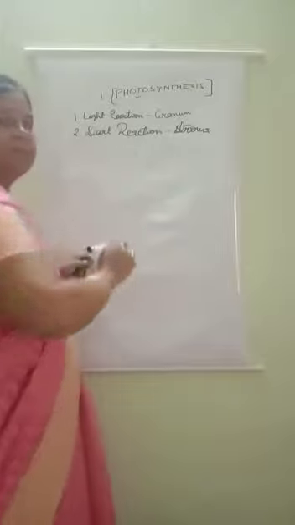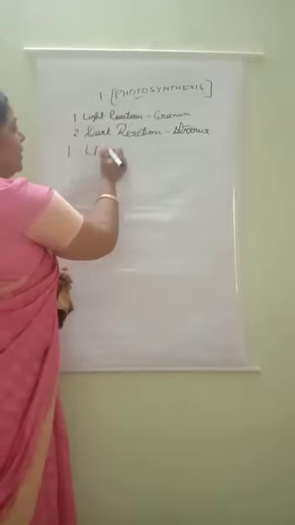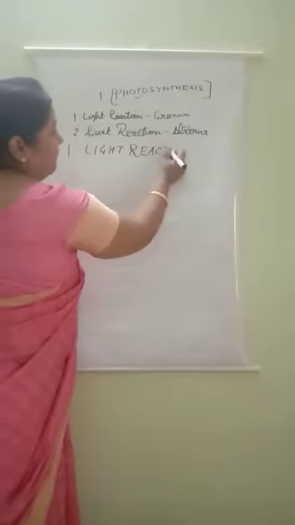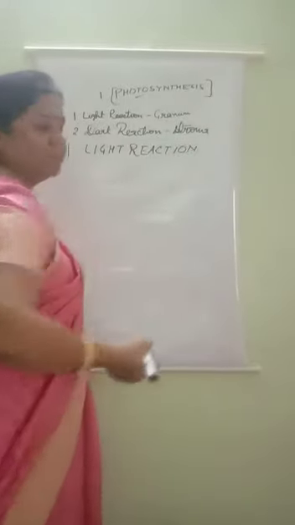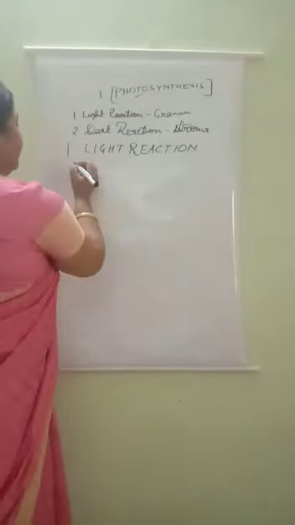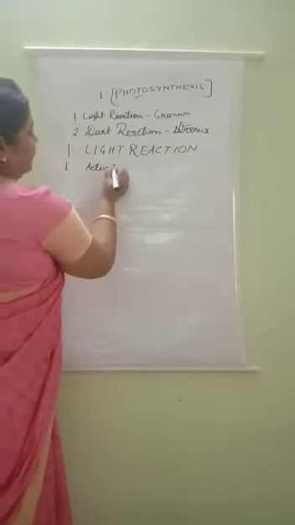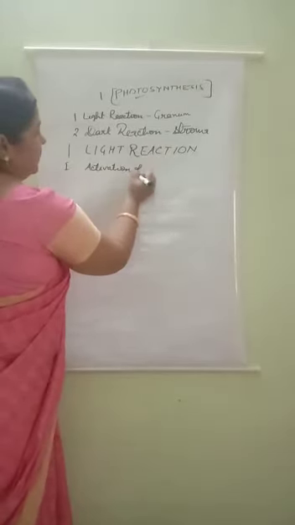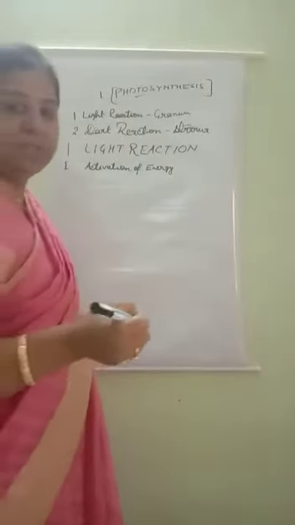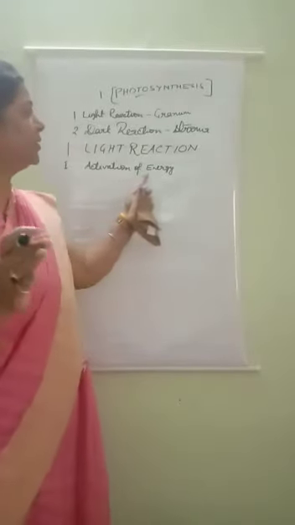First see how light reaction takes place. Light reaction is the first step of photosynthesis. In light reaction, three processes take place. Number one is activation of energy. In the first step of light reaction, the first process which takes place is activation of energy.